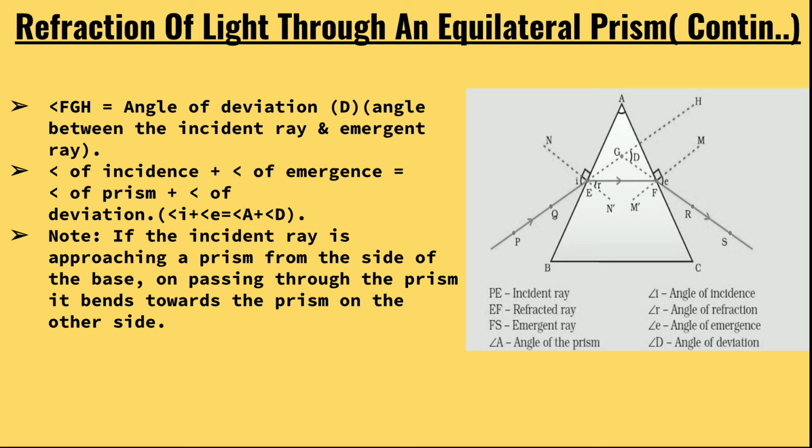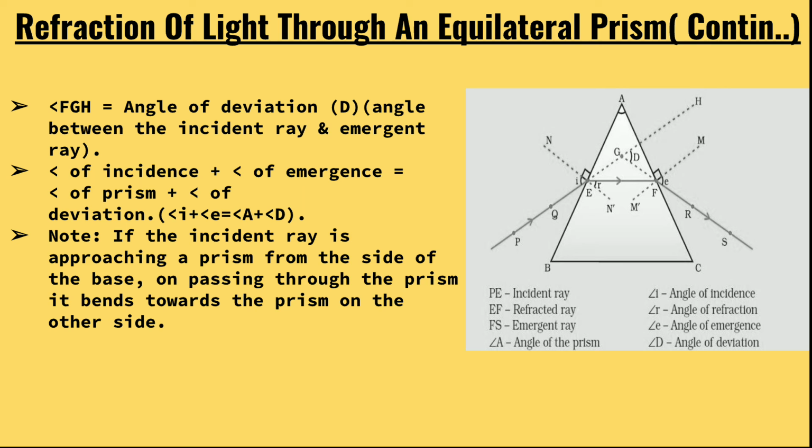It is the angle of deviation. This is known as capital D, the angle of deviation, and capital A, the angle of the prism. So in case of a prism, the formula is: angle of incidence plus angle of emergence is equal to angle of prism plus angle of deviation.